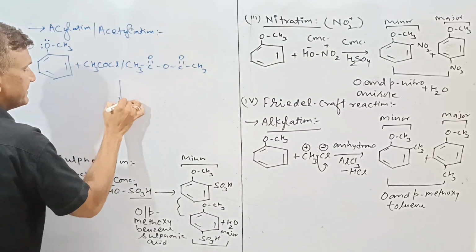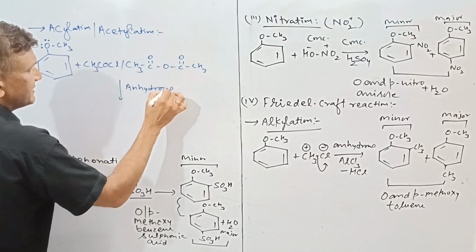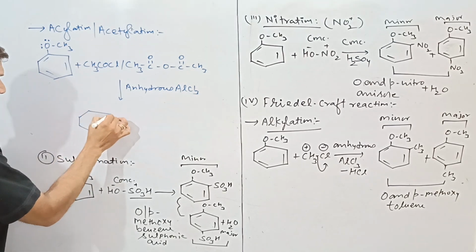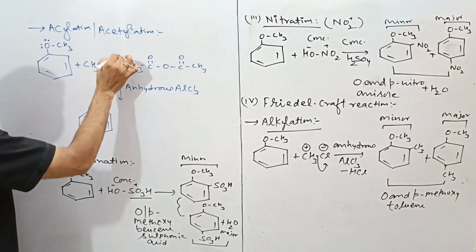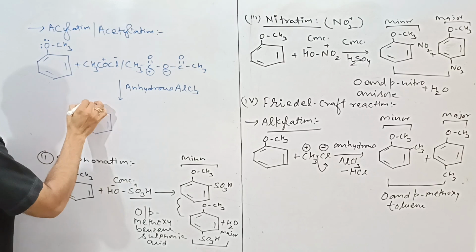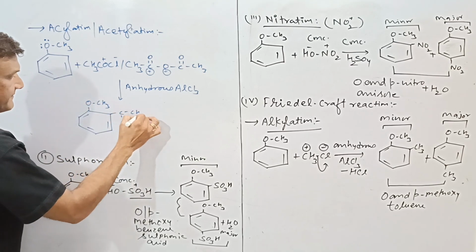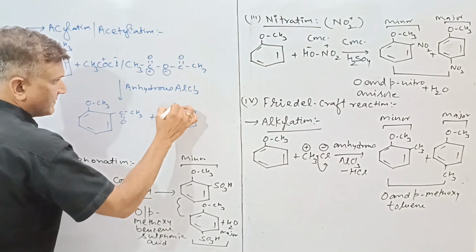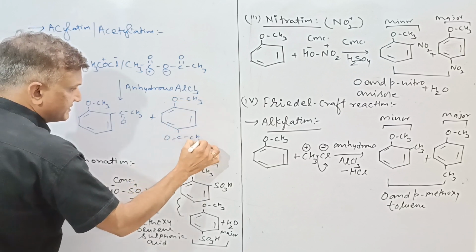Then in the presence of the same anhydrous AlCl3 as a Lewis acid, here there will be formation of CH3CO plus and Cl minus. This is the OCH3, COCH3. This is the OCH3. This is the COCH3.